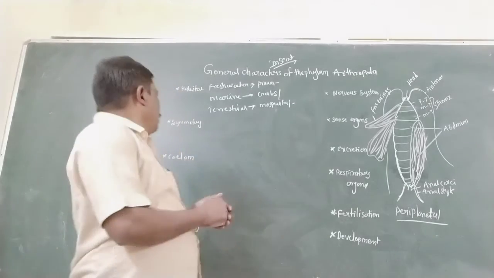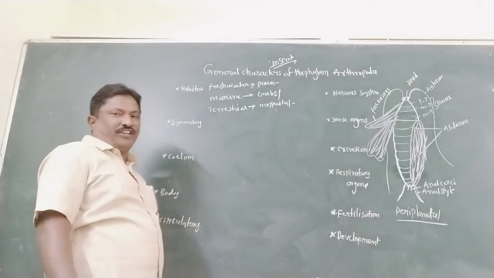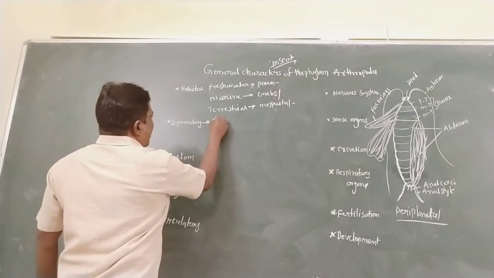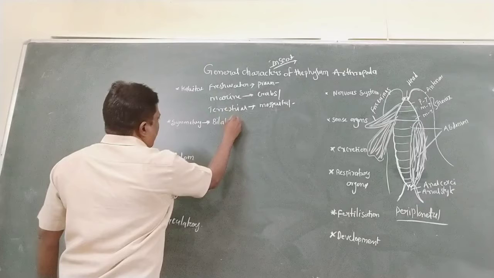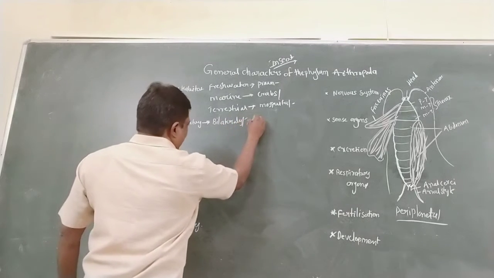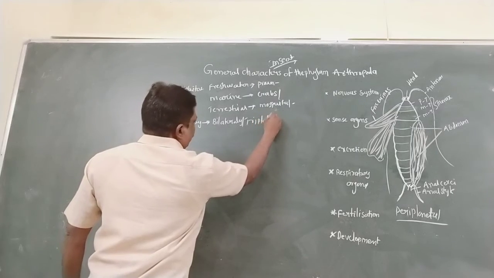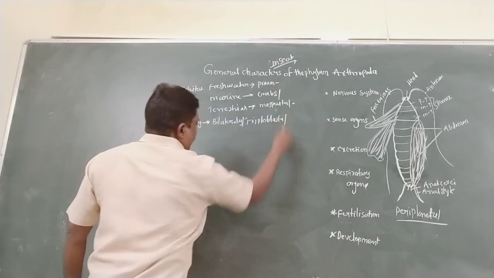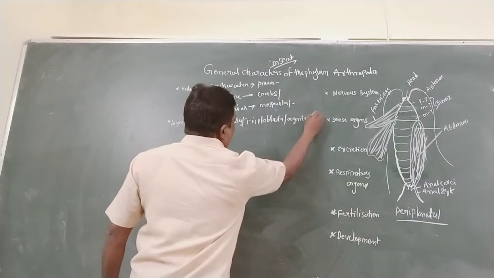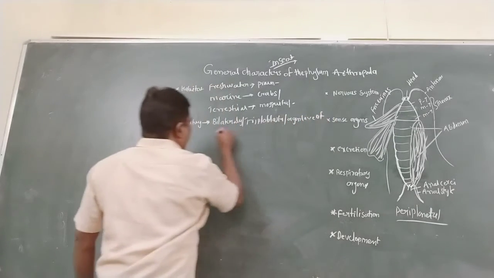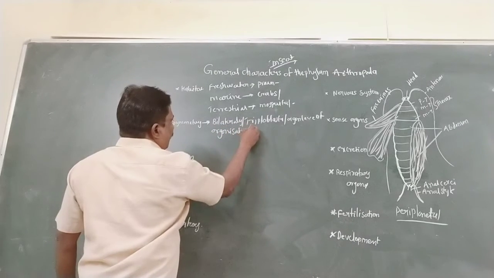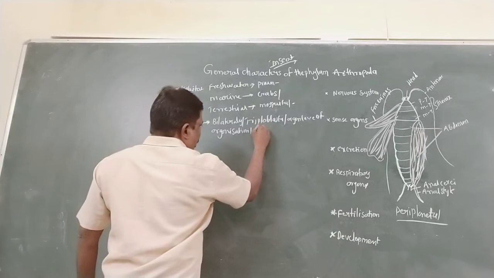Next point is the symmetry. Most are bilaterally symmetrical, triploblastic, with organ level of organization, and the body is segmented.